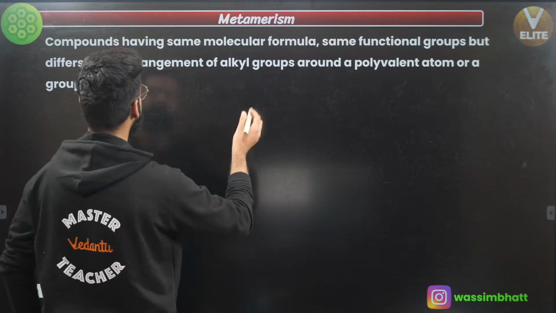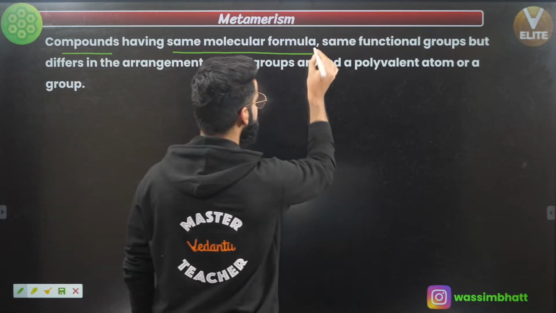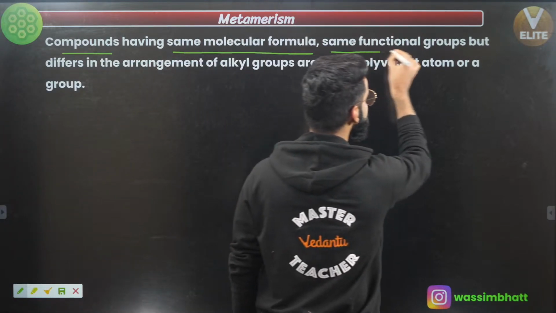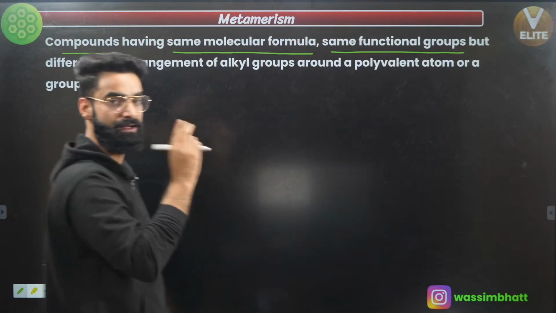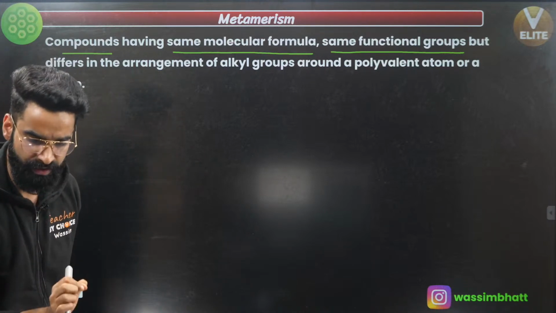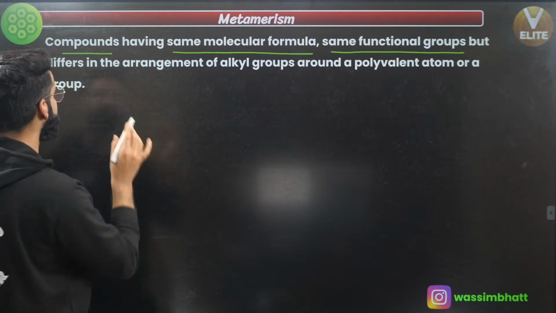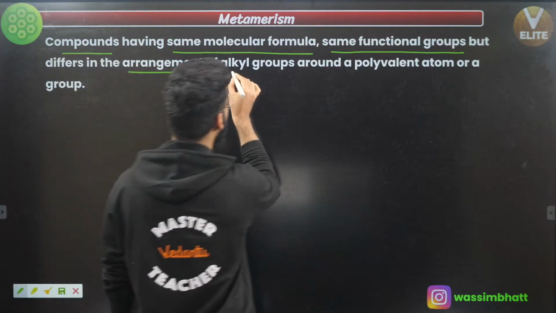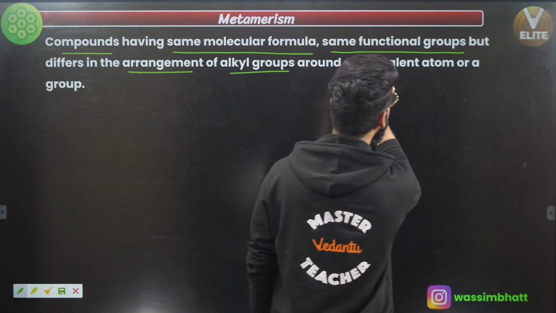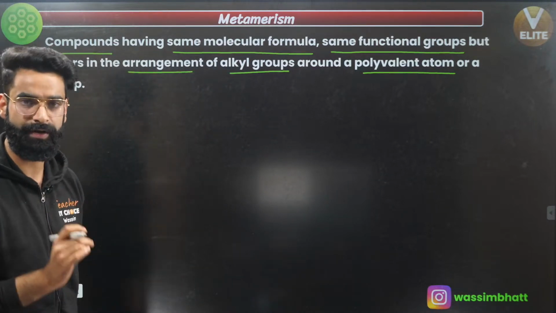Yeah, so first of all, metamers. These are the compounds which definitely have the same molecular formula and the same functional groups as well. But what is the difference? The difference is in the arrangement of alkyl groups around a polyvalent atom, or a group, okay?